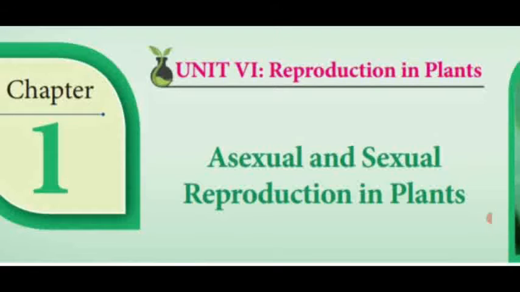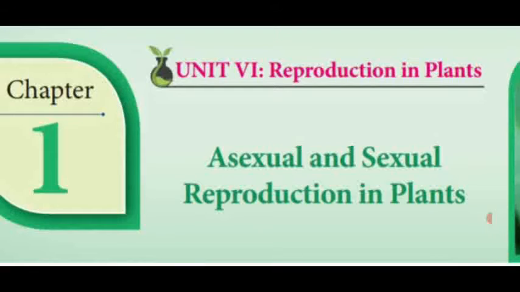Double fertilization means the pollen tube contains two male gametes. One of the male gametes fuses with the egg via synergids, which is present in the micropylar region of an ovule. Another male gamete fuses with the secondary nucleus or polar nuclei, which is present at the center.